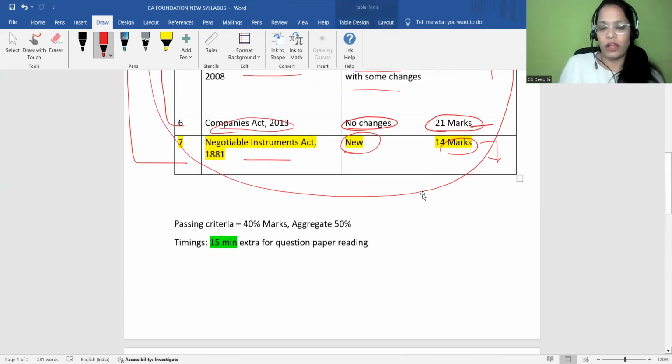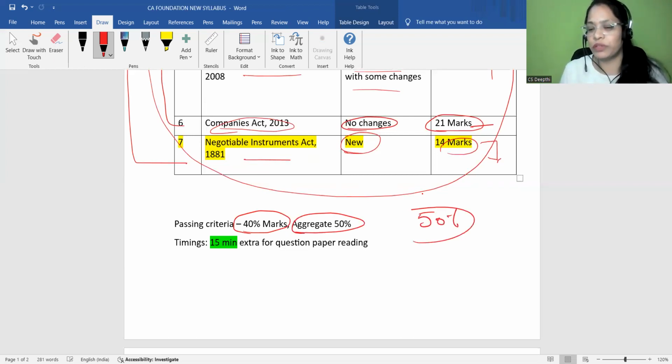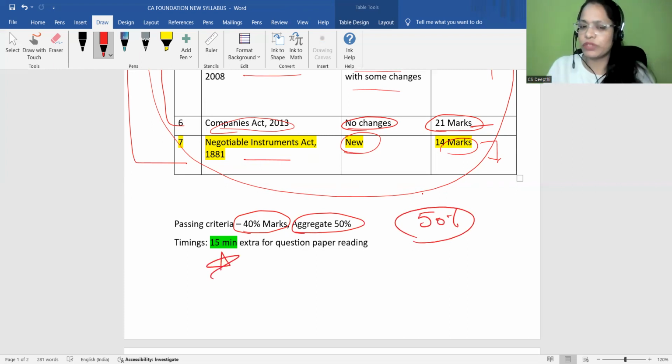And of course, we know about the passing criteria, right? The passing criteria is 40% in every subject. 40% of marks you have to score in every subject. That is the passing criteria, but you have to concentrate on the aggregate also, 50%. 50% is your aggregate. And most important, for theoretical, subjective papers, ICAI has given you 15 minutes extra time so that it will be helpful for question paper reading. This is a great initiative. It will be really helpful for you.